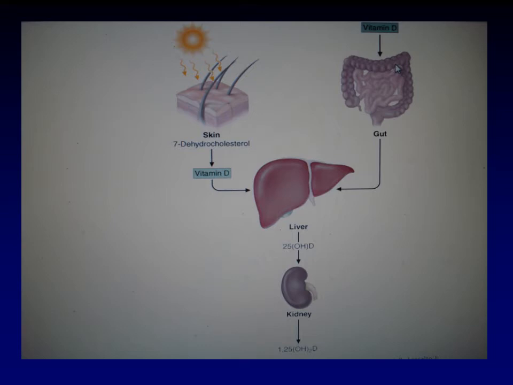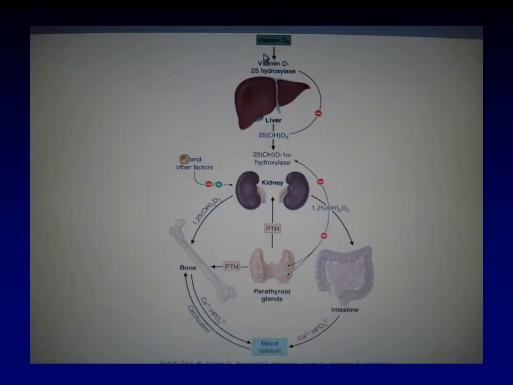This compound is subjected to another activation in the kidney by 1-hydroxylase, forming what is called 1,25-hydroxycholecalciferol, which is the most active form of vitamin D in the body.